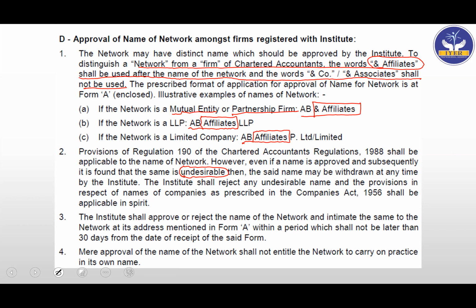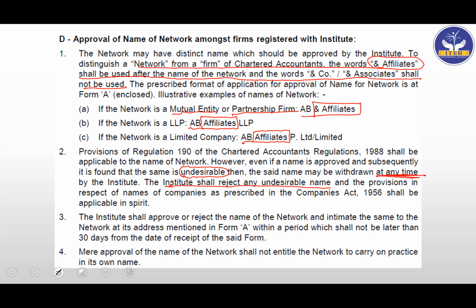The institute shall reject any undesirable name, and the provisions in respect of names of companies as prescribed in the Companies Act 1956 shall be applicable in spirit. Okay. So if it is undesirable, then the institute can reject the undesirable name at any point of time. They have clearly said here, at any point of time, ICAI can do it. That is at any time.